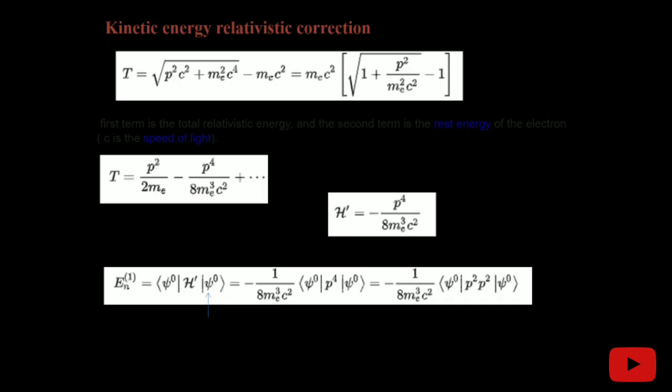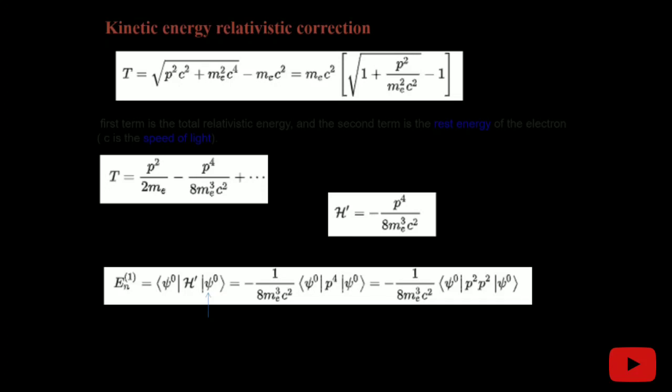So here I am representing this kinetic energy correction explicitly, but we can get this kinetic energy term correction from the Dirac equation also. So the kinetic energy term equals the relativistic energy minus the rest mass energy. We can binomial expand this because we are doing this relativistically. The first term in the expansion of the kinetic energy is given by p square by 2me, which is the non-relativistic kinetic energy. The second term is considered to be the relativistic correction, and the higher terms we are neglecting because we are doing perturbation theory and only taking the first order correction of the Hamiltonian. So this H prime equals minus P to the power 4 by 8 me cube C square.